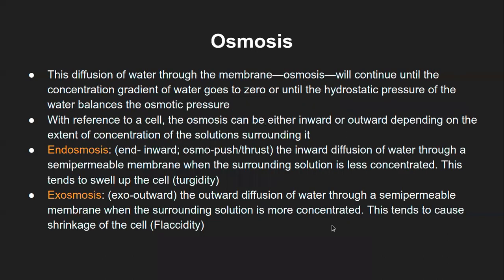So the question comes, how long can osmosis go on? The diffusion of the water through this membrane, that is the osmosis process, will continue until the concentration gradient of the water goes to zero. That means on both sides, the concentration of the solvent has to be equal. In case of diffusion, it will go on until the concentration of solute is equal.